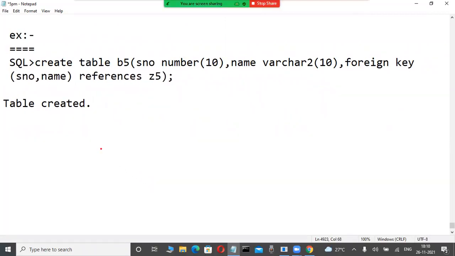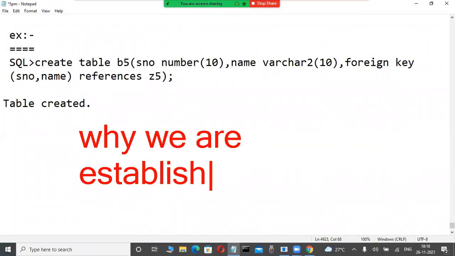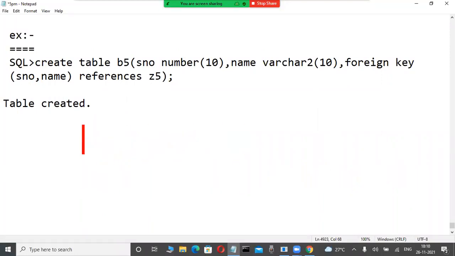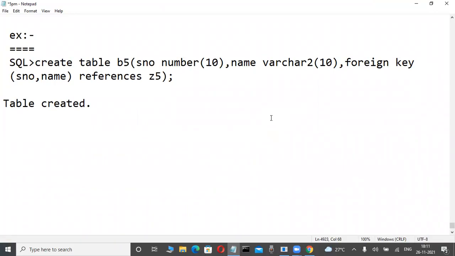Okay, now this is the construction. Next, very, very important: why we are establishing a relationship between the tables in every relational database? We are using a foreign key, something we are using or not? Why are we establishing it? Yes, some reason is there. What is that reason? It is from a data security point of view. What type of data security? I'm telling you, in every database, very, very important. From the data security point of view, we are establishing a relationship between tables.